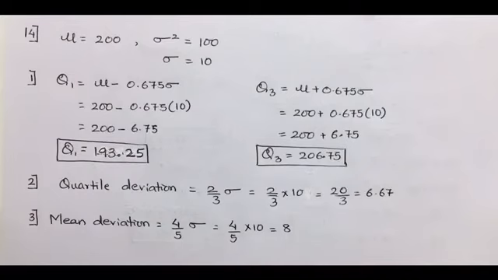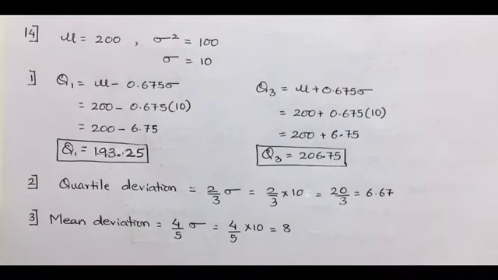The second question is to find the approximate value of quartile deviation. The formula of quartile deviation is 2 upon 3 sigma. Keeping the sigma value, that is the standard deviation, as 10, quartile deviation is 6.67. It is an approximate value to 2 decimals.